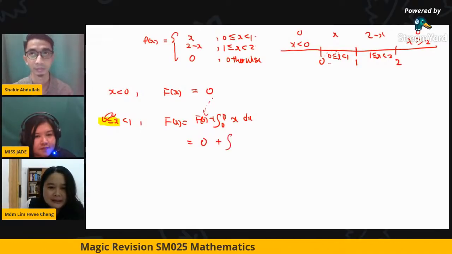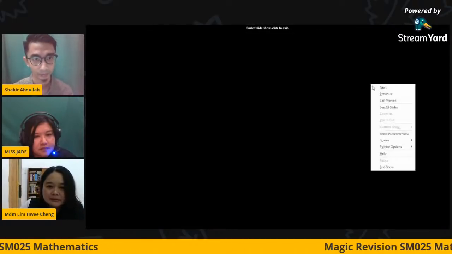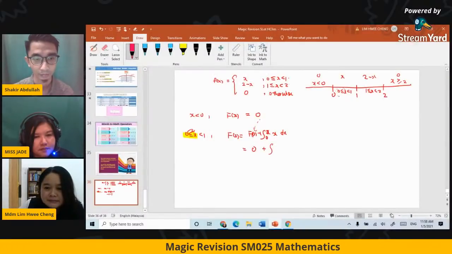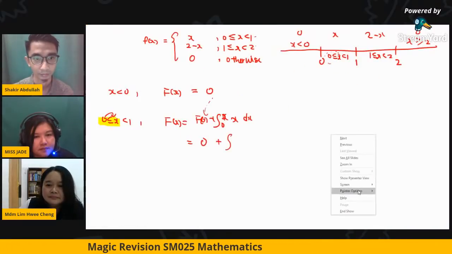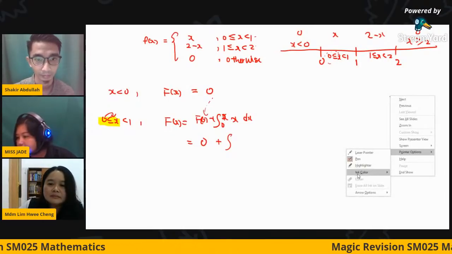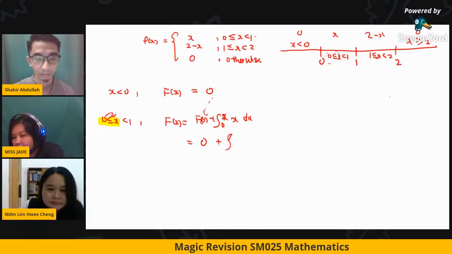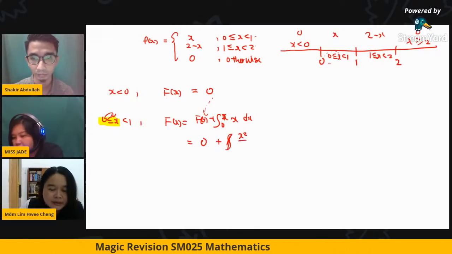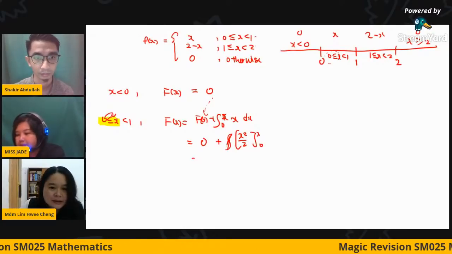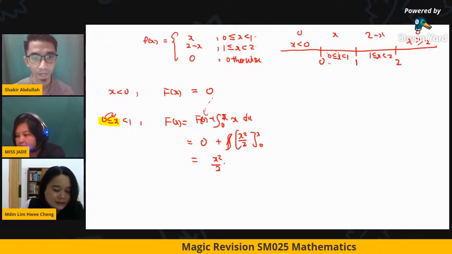Plus, this is 0 to x, so this one you integrate. You integrate, so x squared over 2, so at x and 0, that's why you get x squared over 2 minus 0, so you get x squared over 2.